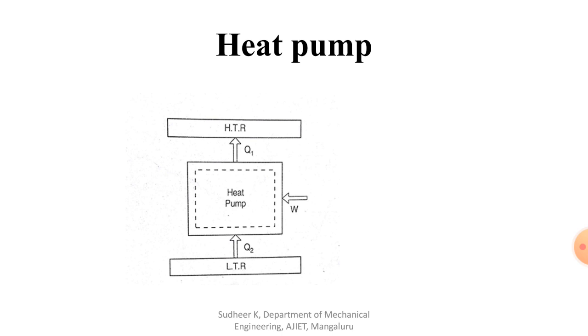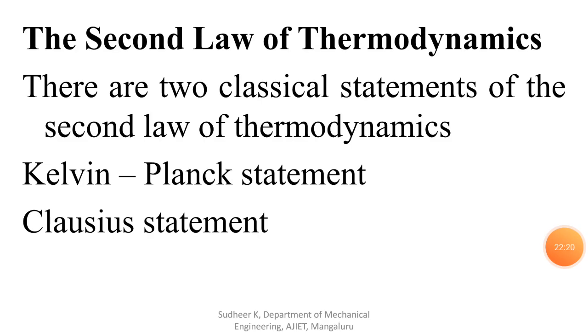Now with the help of these basics, we have to study one more law, that is the second law of thermodynamics. The second law of thermodynamics reveals the direction and condition of heat flow, so that is very important. There are two classical statements of the second law of thermodynamics. One is the Kelvin-Planck statement, the second is the Clausius statement. First we'll see the Kelvin-Planck statement, then later we'll see the Clausius statement.